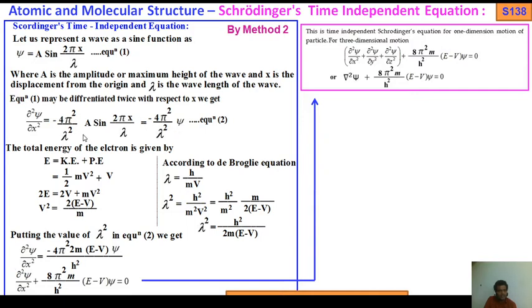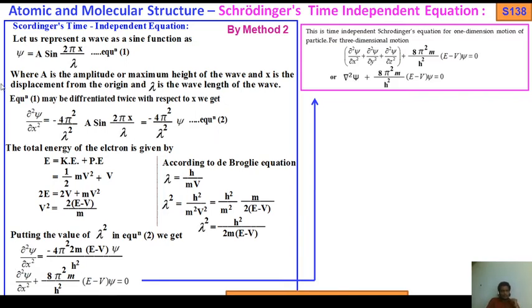As you know, a sine 2 pi x by lambda is nothing but psi. So del square psi by del x square equals minus 4 pi square by lambda square psi, which is denoted as equation number 2.